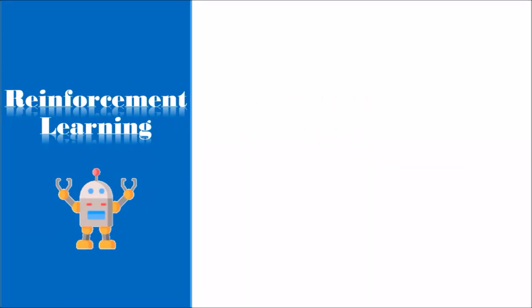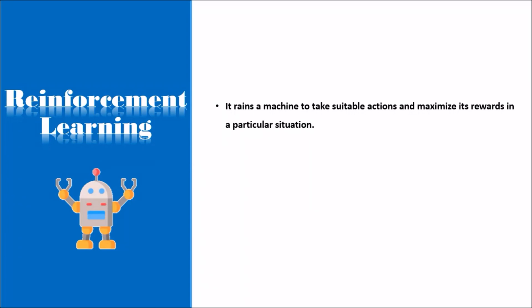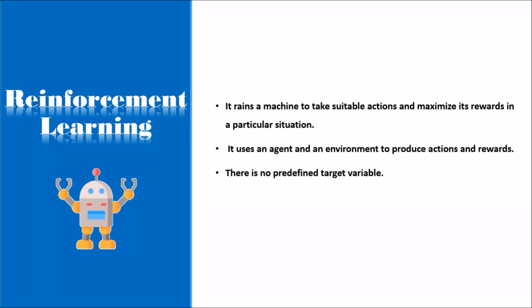Final type is reinforcement learning. It works on a feedback-based process in which an AI agent automatically explores its surroundings by hit and trial, taking action, learning from experiences, and improving its performance. Agent gets rewarded for each good action and gets punished for each bad action. Hence, the goal of reinforcement learning agent is to maximize the rewards. In reinforcement learning, there is no labeled data like supervised learning, and agents learn from their experiences only.